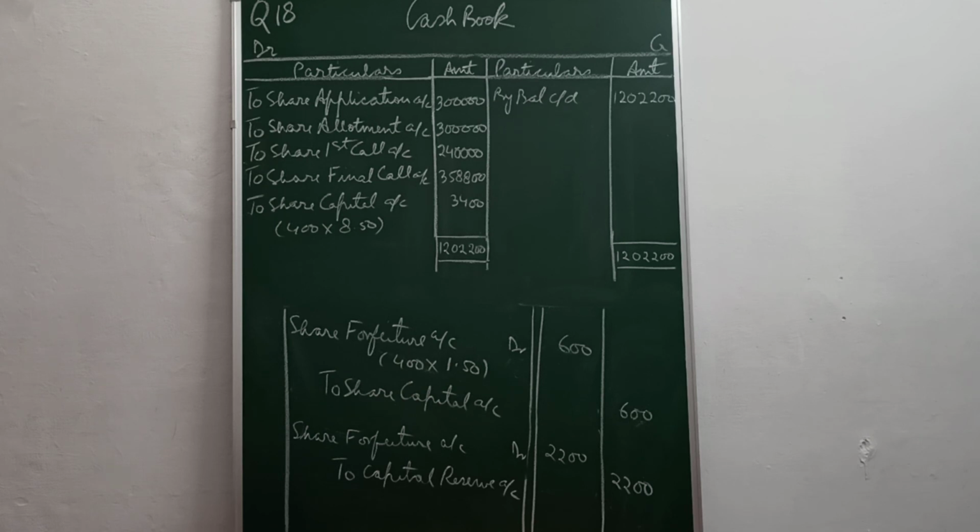Since all the shares are reissued, profit was 2,800, loss of 600, so there is still a profit of 2,200, which will be transferred to capital reserve account to close the share forfeiture account completely. So the last entry will be share forfeiture account debit to capital reserve account. 2,800 minus 600 gives you 2,200, as you can see in the working note which I have sent you earlier.